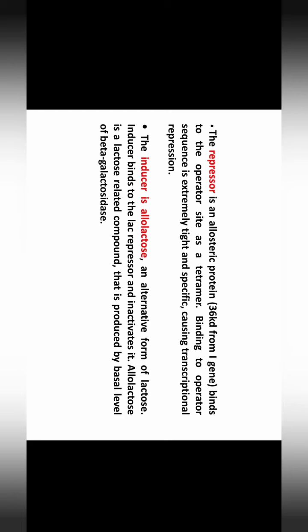This Lac Operon also has an inducer and a repressor. What is the repressor? The repressor is an allosteric protein which is synthesized from the I gene, which is a part of the regulatory loci. That repressor is an allosteric protein of 36 kilodalton molecular weight.